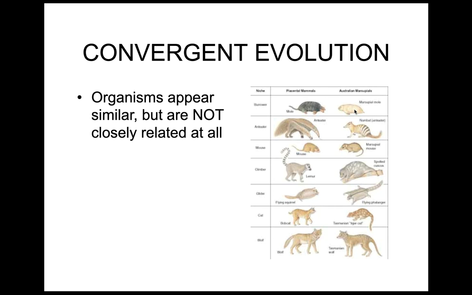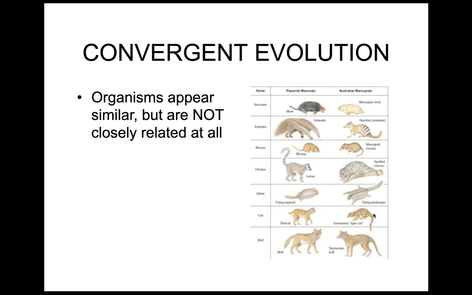But the mole in Australia is a marsupial. We have mice, they have mice. Their mice happen to be marsupials. We have lemurs, they have lemur-like creatures, but they're marsupials. We have flying squirrels, they have flying squirrels, but they're marsupials.